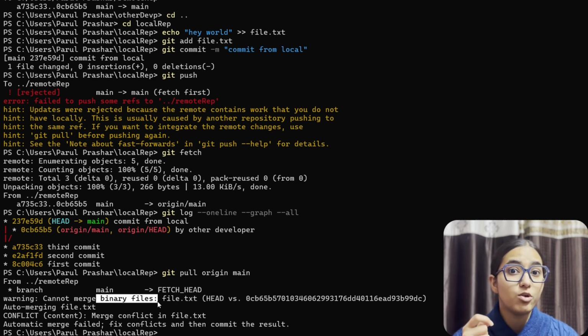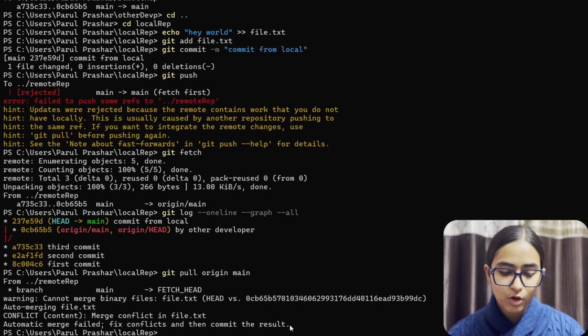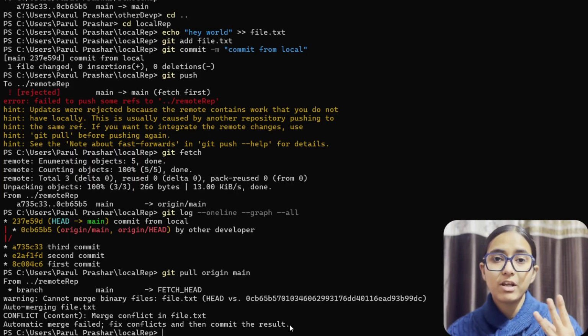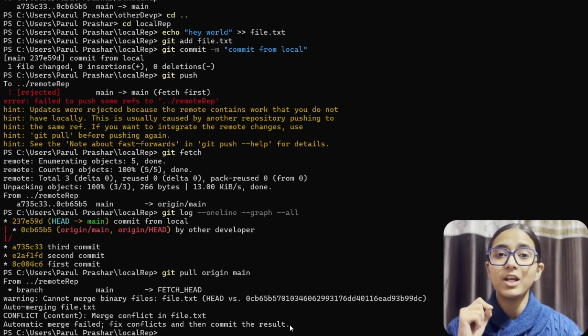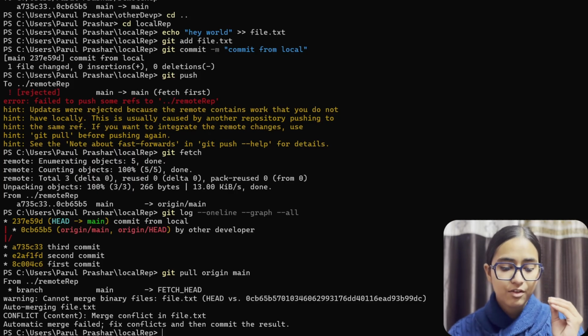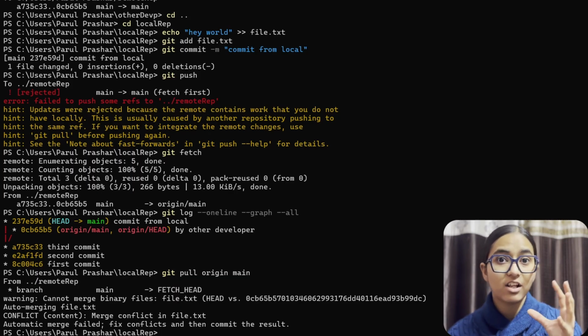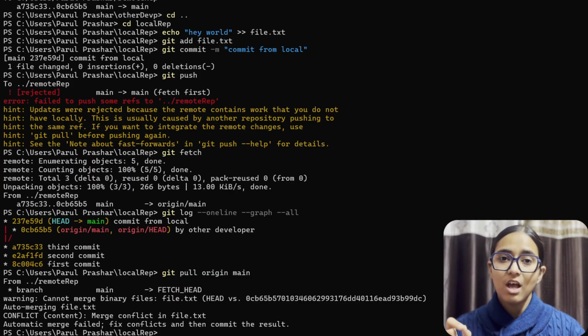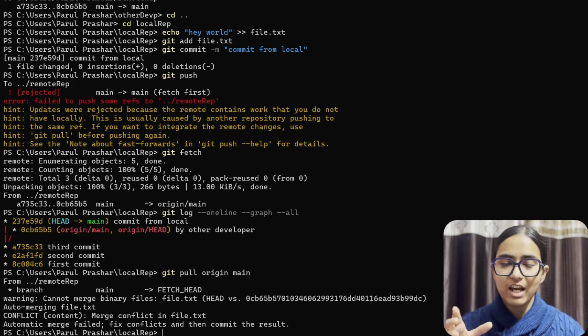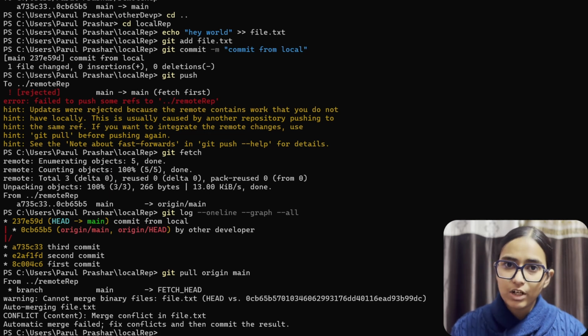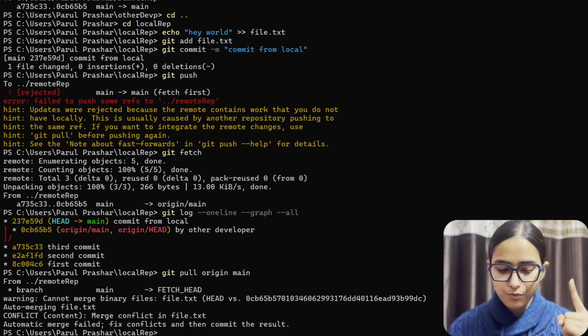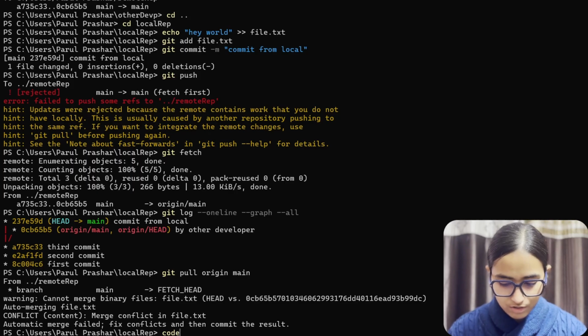Now let's find a solution for this. We need to update the contents of file.txt, and we have three different ways to do it. First, we manually resolve the merge conflicts. The first thing is to open it in an editor. We can open file.txt in a text editor like VS Code, and manually we will get those hashes, those markers, which will tell us where conflicts are emerging and where we need to add content and where we need to remove content. So this is what we usually do. That is the first thing. For that, I will try code dot.